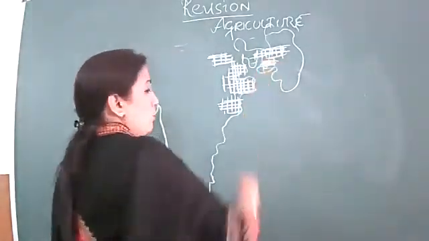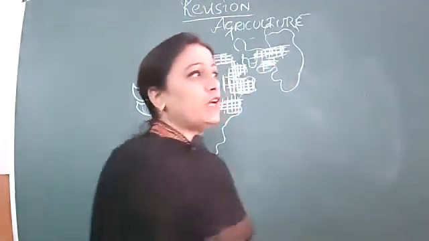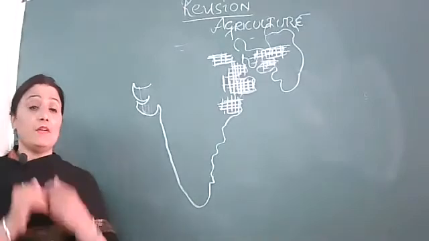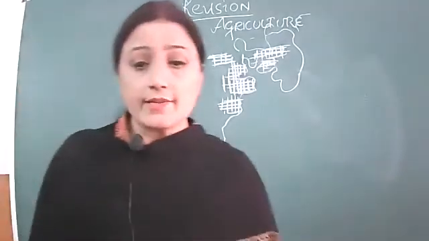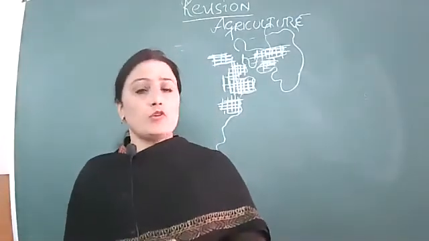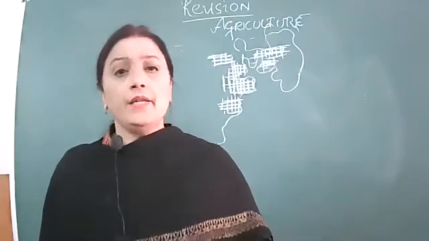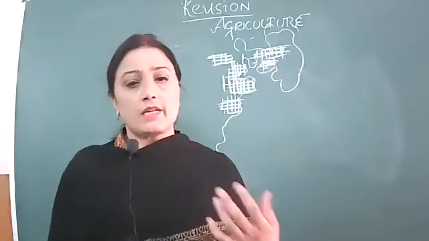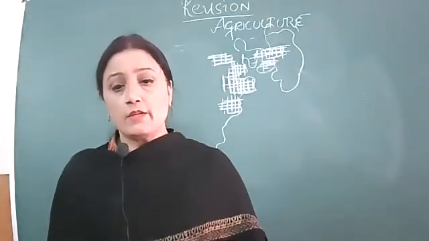So I repeat about jute. First, it's known as a golden fiber of India. Second, it needs high temperature. Third, it needs very heavy rainfall, that is more than 200 centimeter. Then it requires well-drained alluvial soil. It is used to make various kinds of products like mats, carpets, sacks, ropes and all that.